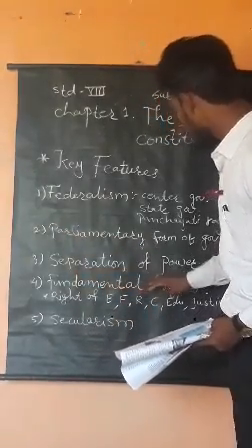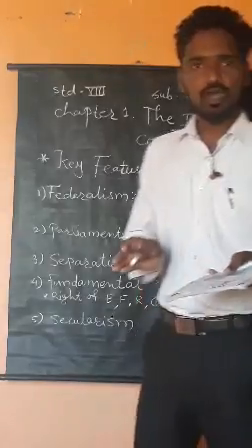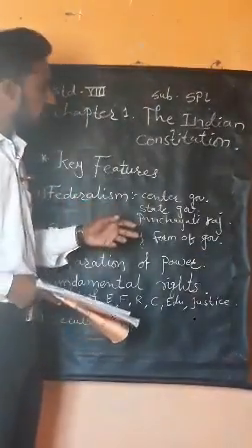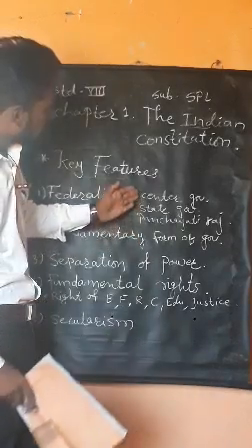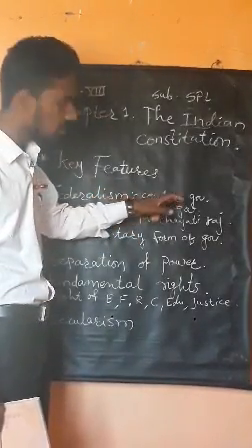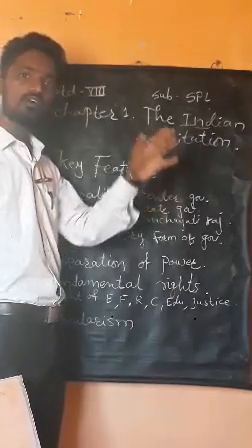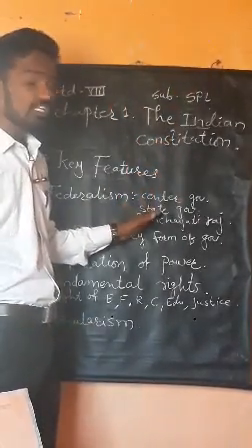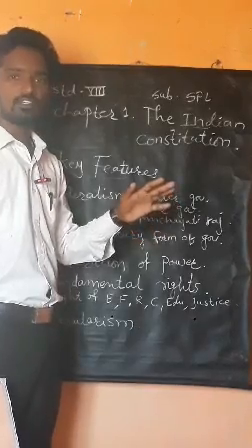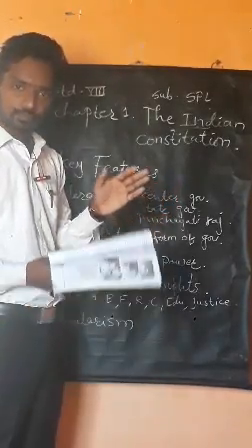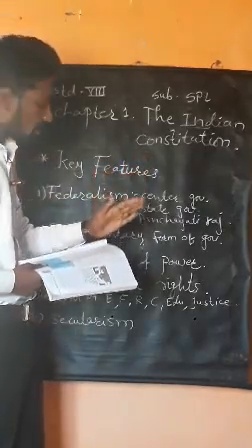Then separation of power. We have already discussed separation of power a few minutes before, that is the three levels of government. The central level government works for the whole nation or the whole country. The state level government, the second level, means the government works for that particular state.